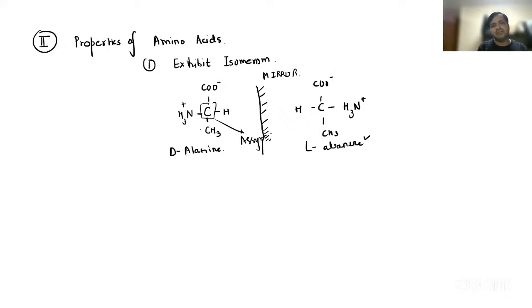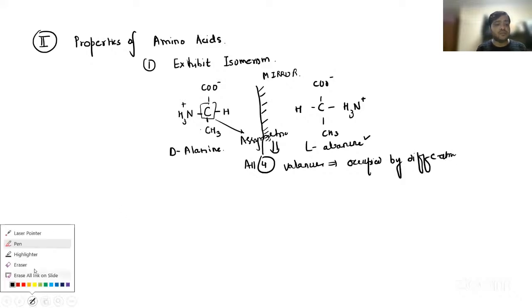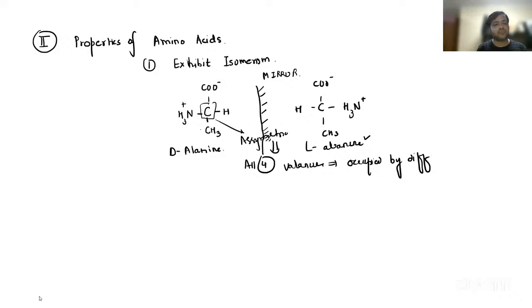When I say asymmetric carbon atom, it means that all four valencies are occupied by different groups. Obviously, you can see we have NH3 plus over here, we have COO minus, we have H, and we have CH3.